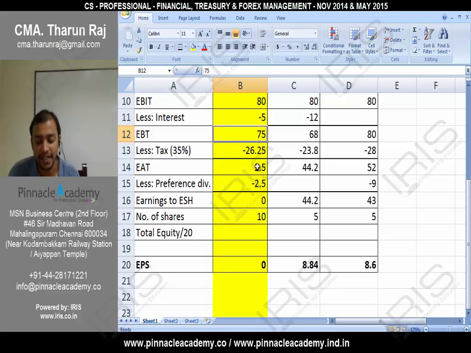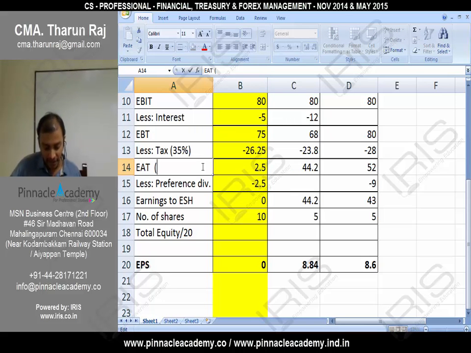Sorry, earnings after tax 2.5. What should be earnings before tax? What is this earnings after tax? Not 75%, 65%. This is 65%, and this is 100%. Okay.